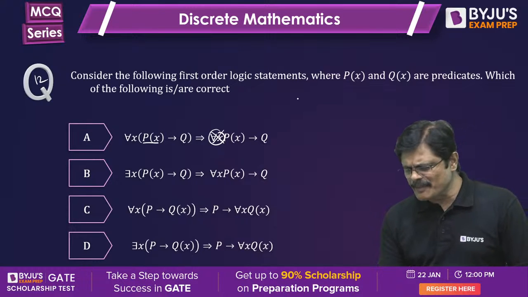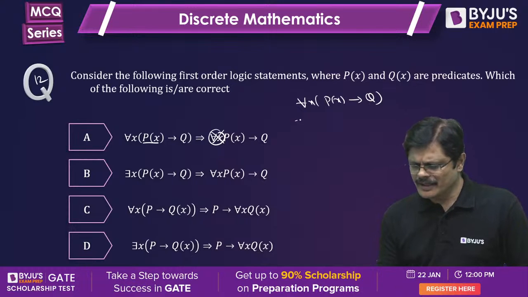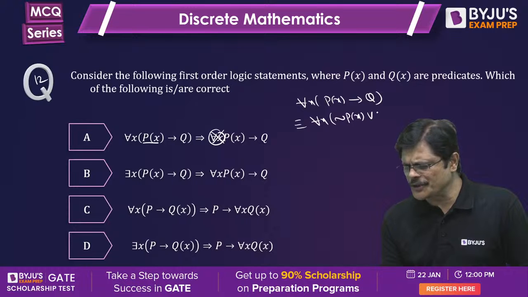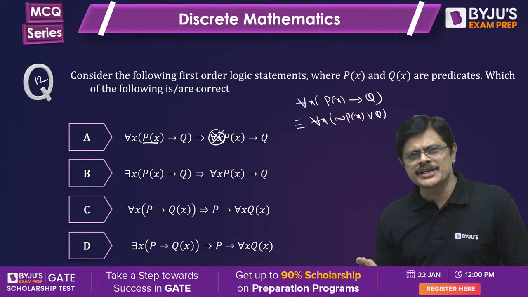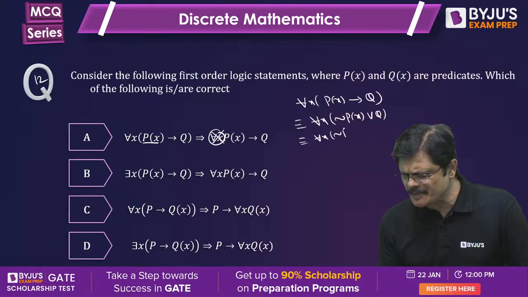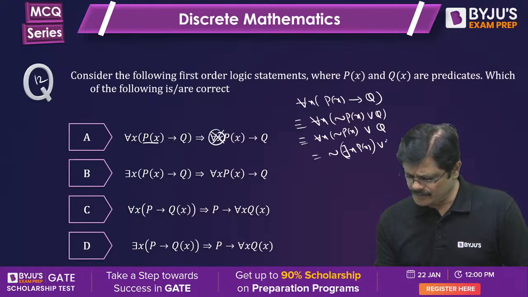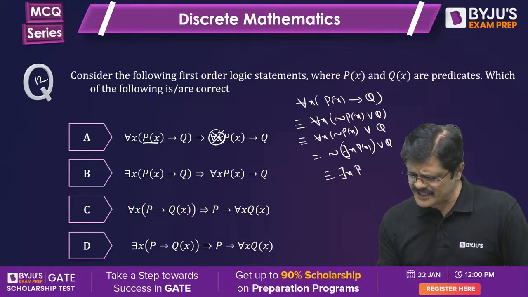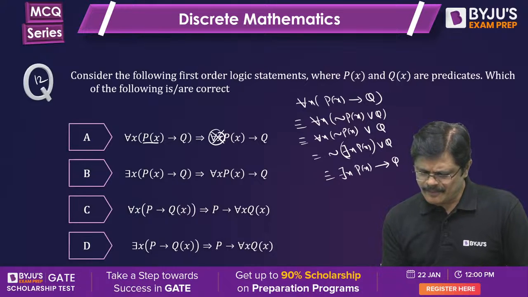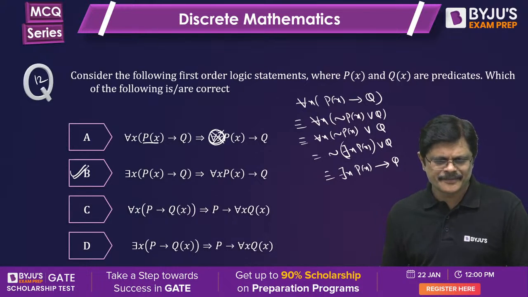See, the idea is very simple. When you have for all x, Px implies Q, this can be written as for all x, negation Px or Q. Whenever one is a proposition, with an OR or AND symbol, we can separate this. It is nothing but negation of there exists x Px, or Q, which is nothing but there exists x, Px implies Q. But here he says for all x, that's why it is wrong. Option B is correct, my dear friends.